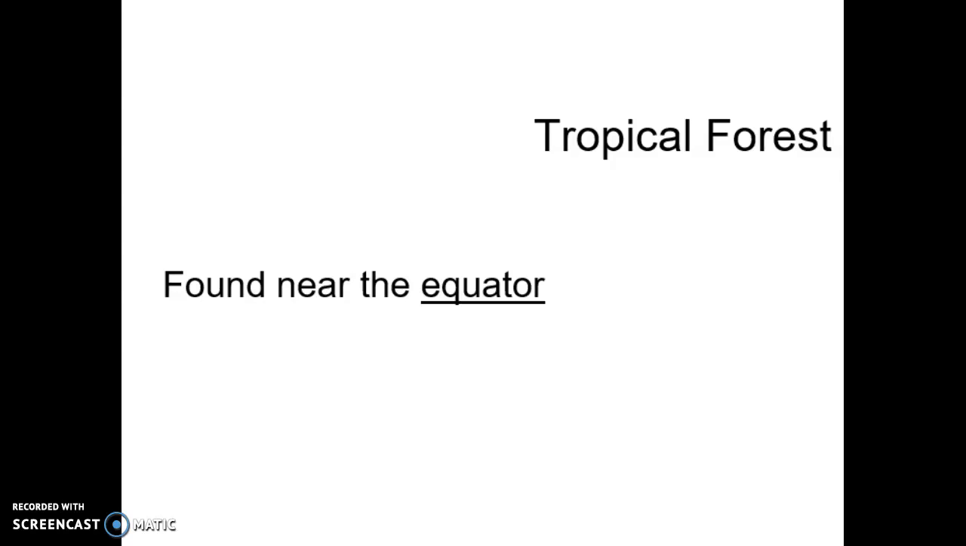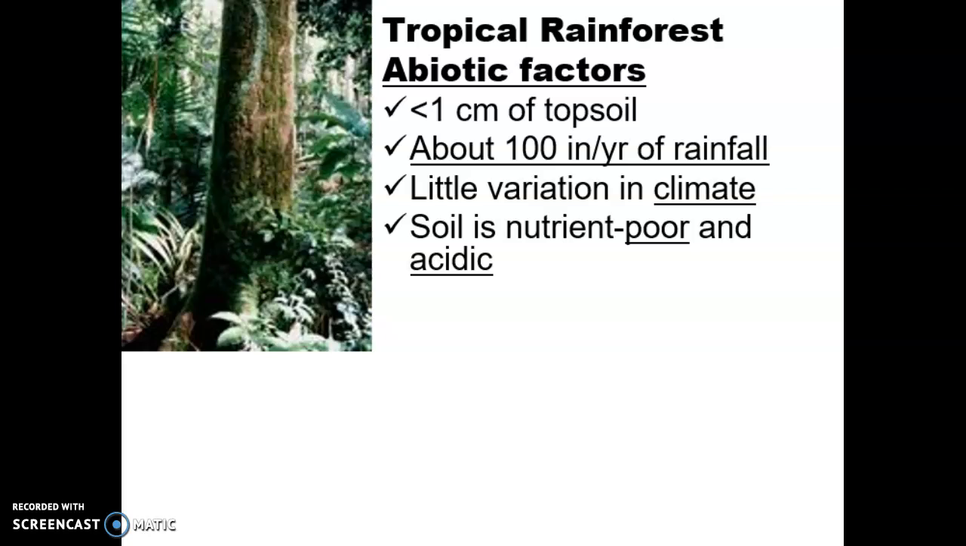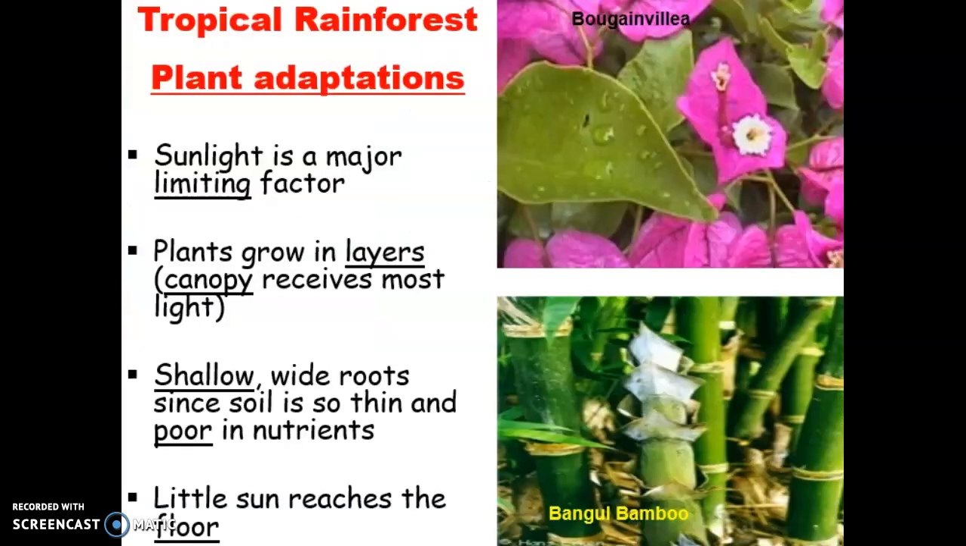The tropical forest. Less than 1 centimeter of topsoil, about 100 inches of rainfall. There's little variation in the climate. The soil is nutrient poor and it's acidic. Sunlight is a major limiting factor.